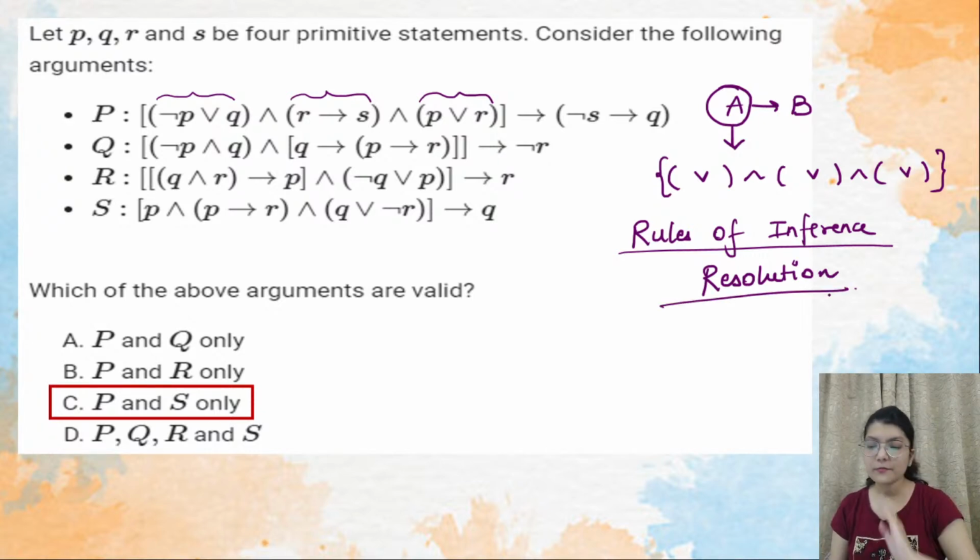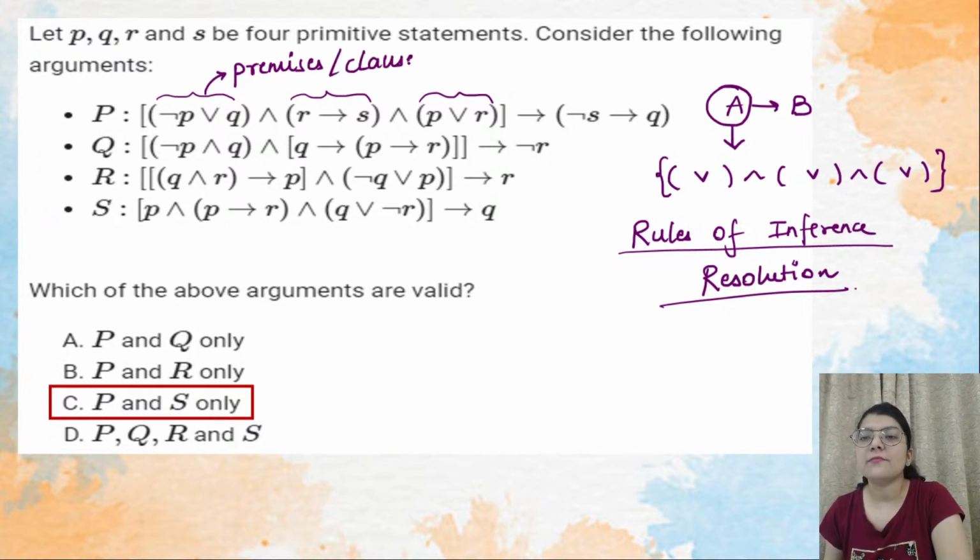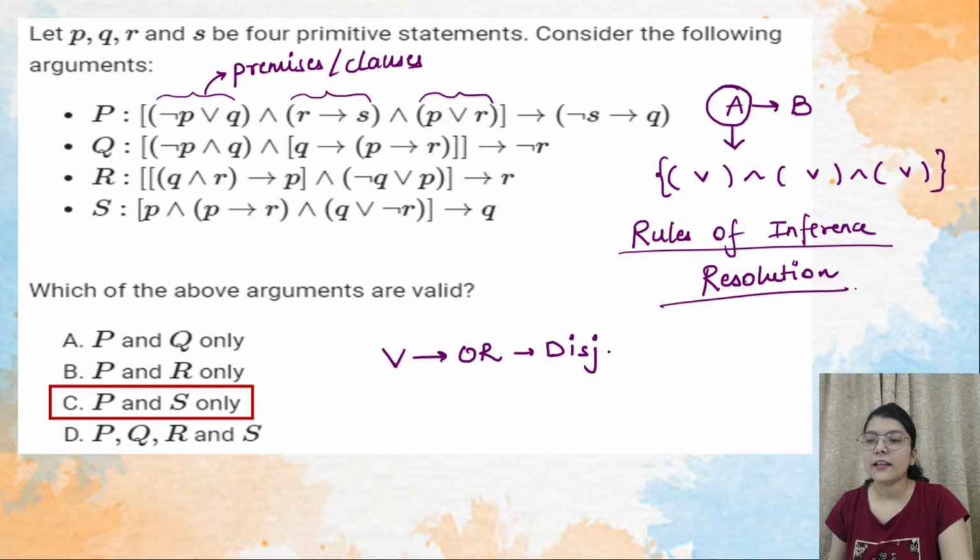So what is the resolution principle? Basically it says that these are termed as premises, or they can be termed as clauses. When these premises or clauses are disjunctions, I hope everybody knows that OR is known as disjunction, and AND is your conjunction.